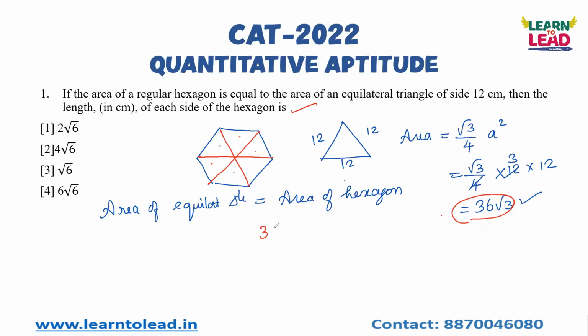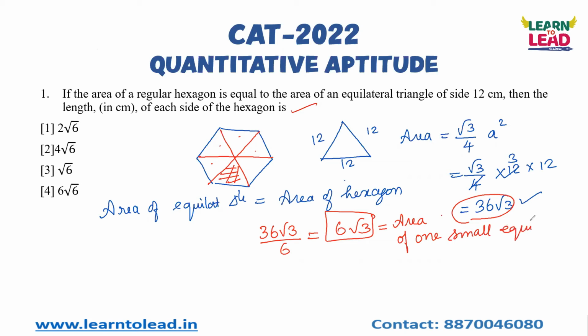If the area of hexagon is equal to 36 root 3, to find the area of one single equilateral triangle in the hexagon, you should divide this by 6, right? So I'll get 6 root 3. Okay, 6 root 3 is the area of one small equilateral triangle in the hexagon.